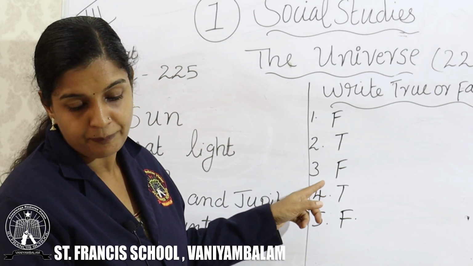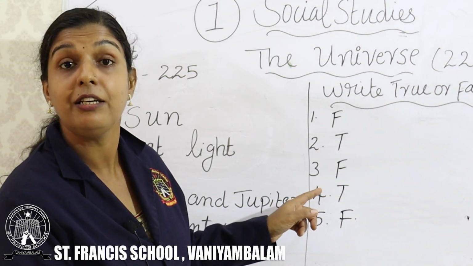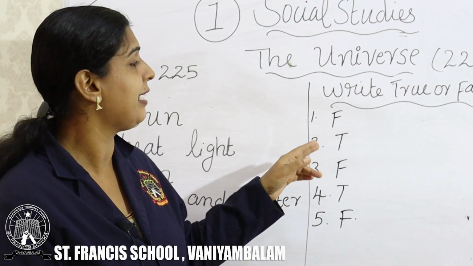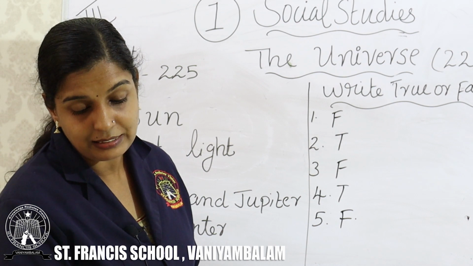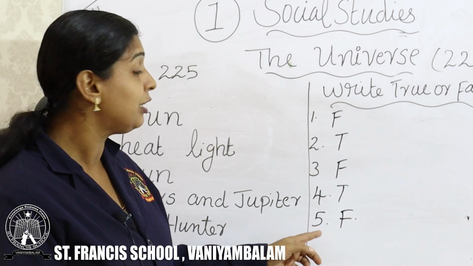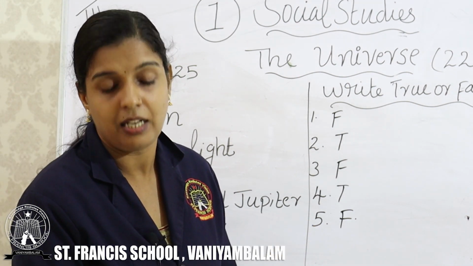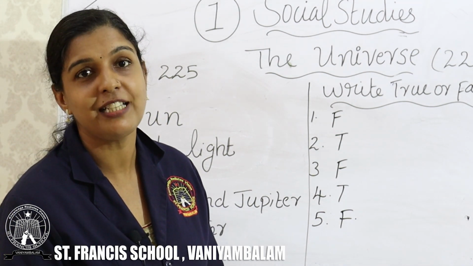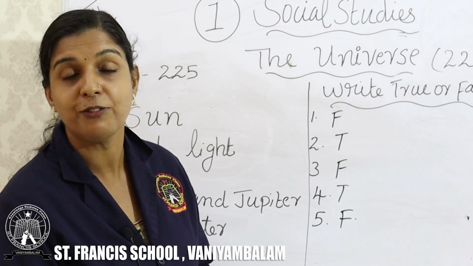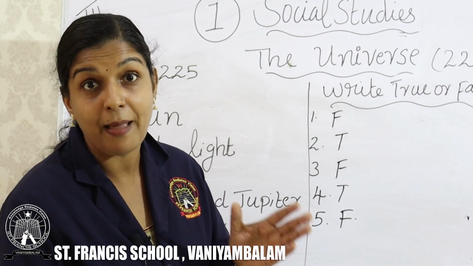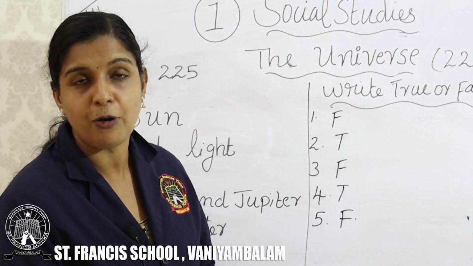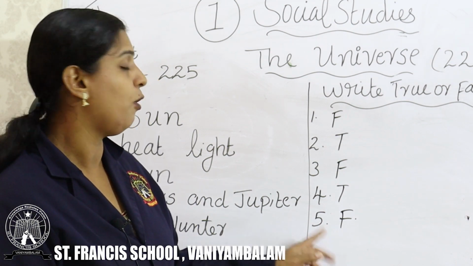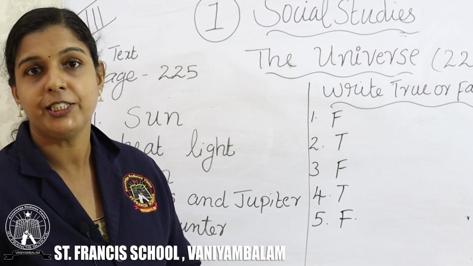Third one, false. And fourth one, we live in the Milky Way galaxy. What's the name of our galaxy? The Milky Way galaxy. So the fourth one is true. And next, the last one, the constellations are a group of solar system. Constellation is a group of stars. Now only we learned about that, a group of stars that are gathered in a definite pattern, isn't it? An example of constellation. So the last one is not a solar system, so it is false. I hope it's clear for you, dear children.